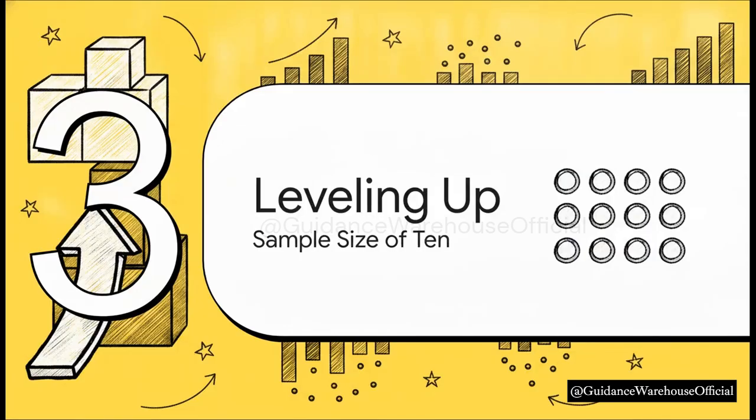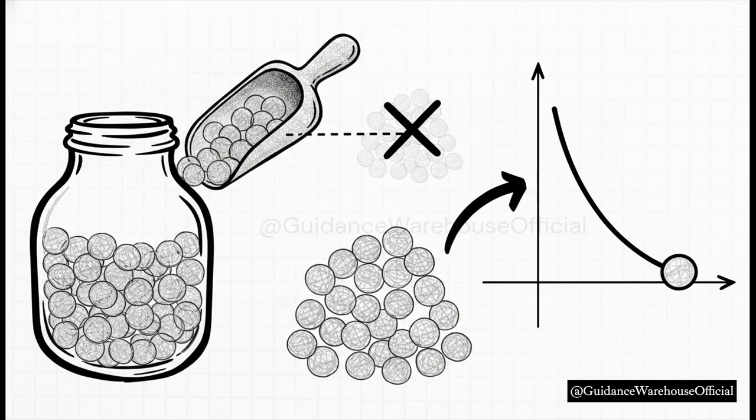Section 3. Leveling up. Sample size of 10. So now that we see how averages smooth things out, we're going to level up and repeat the exact same mathematical process. But this time, we are doubling our sample size. Instead of picking 5 random recipes, we're drawing samples of 10. N equals 10. We take 10 recipes, find the average, plot it. Take another 10, average, plot it. You get the idea.